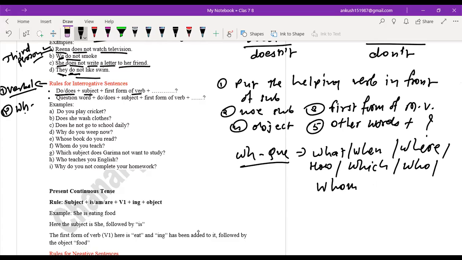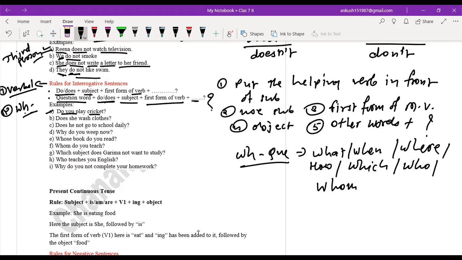These are WH words which may be put before the helping verb. After that we will use the subject, after that the main verb first form, and after that object and other words, and at last we'll use a question mark. Just see the example.